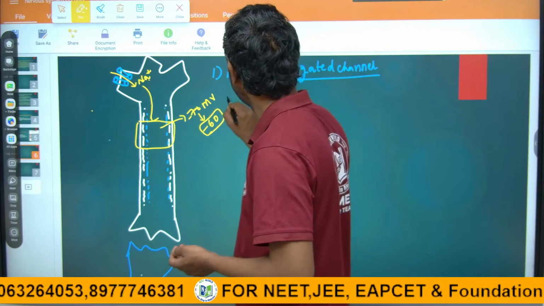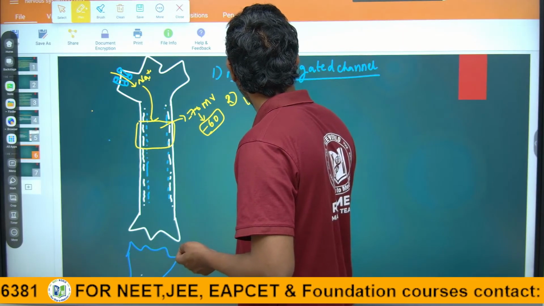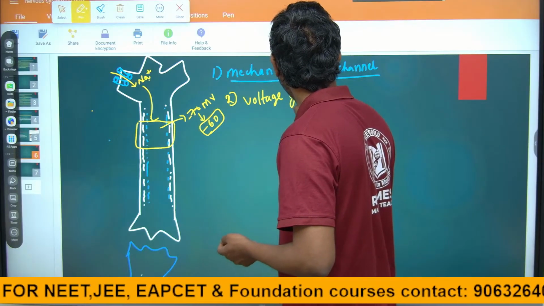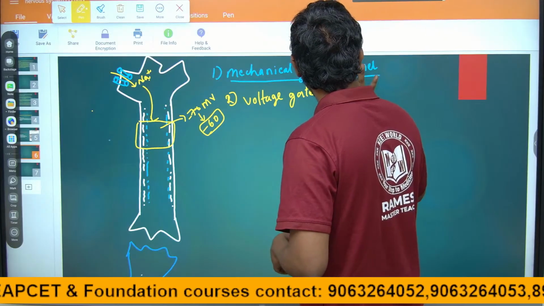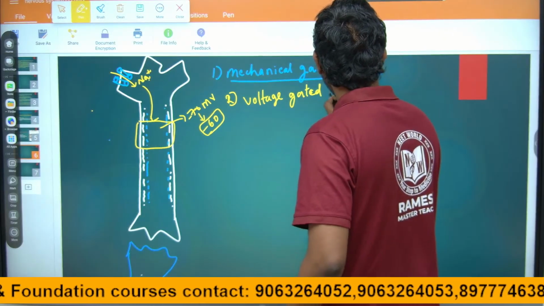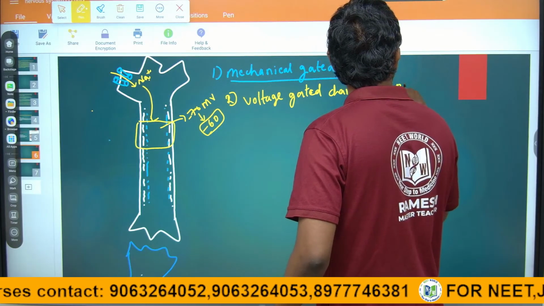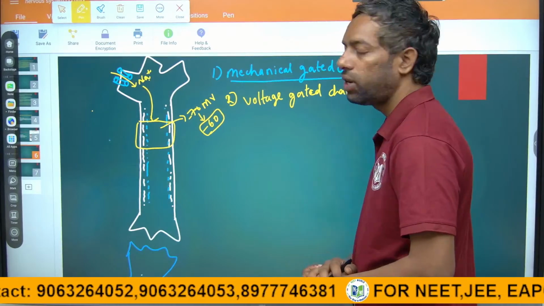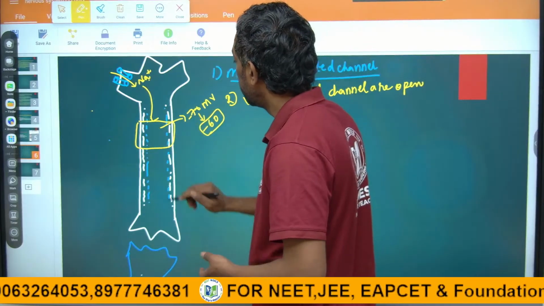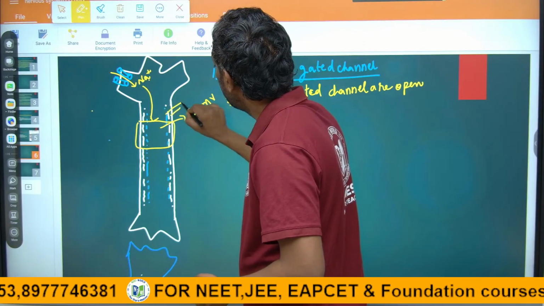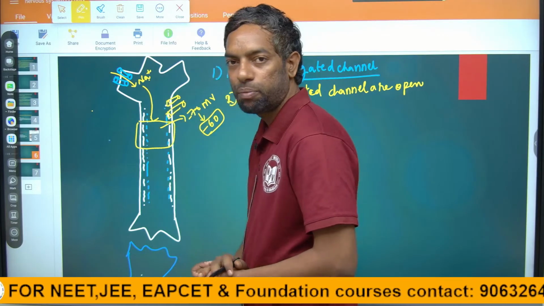In that condition, voltage gated channels open. If the voltage is changed, there are leakage channels throughout the cell membrane, the sodium potassium leakage.